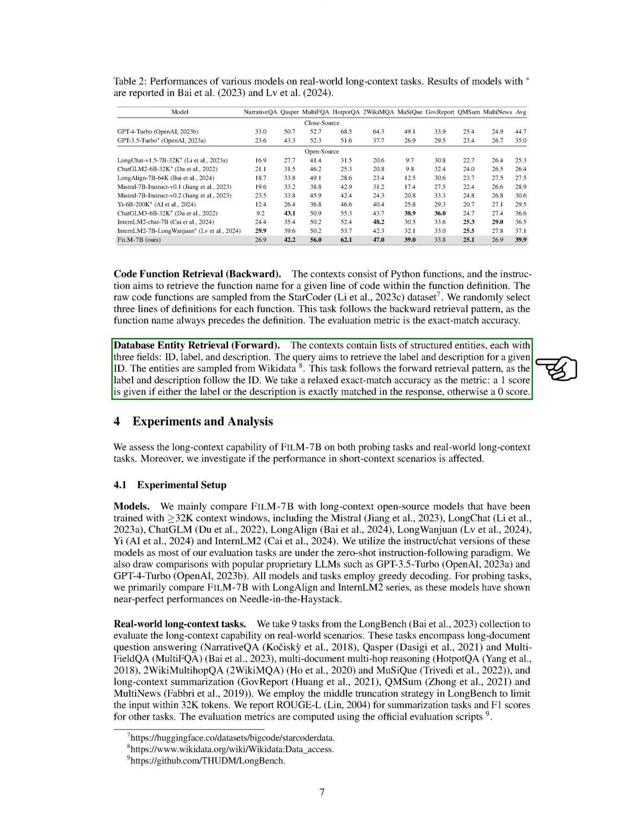We evaluate the long context capability of FILM 7B on both probing tasks and real-world long context tasks, while also examining the impact on performance in short context scenarios. FILM 7B is compared with other long context models, including open source and proprietary ones, on various tasks using greedy decoding.